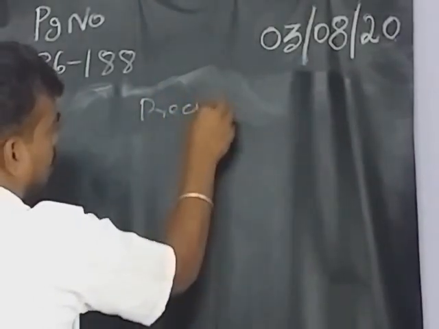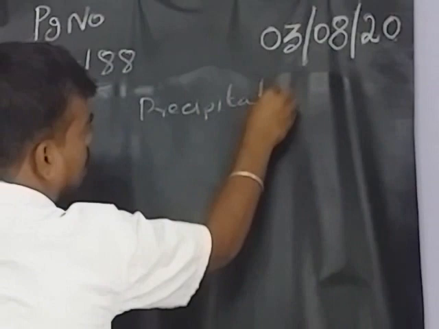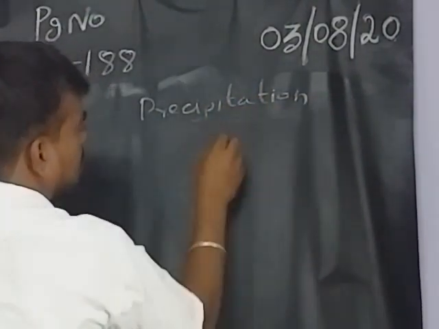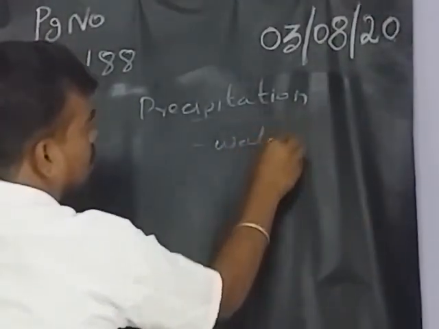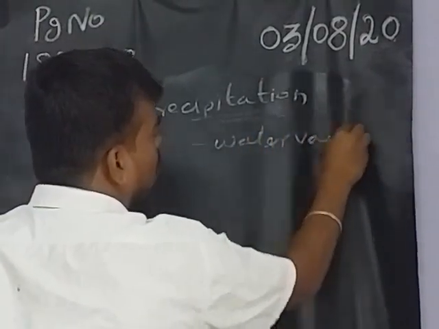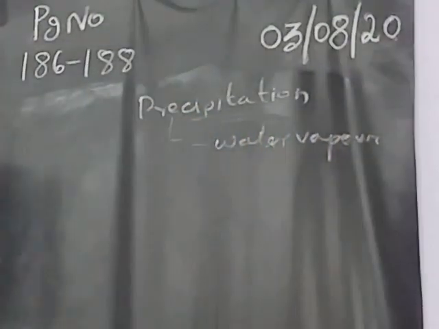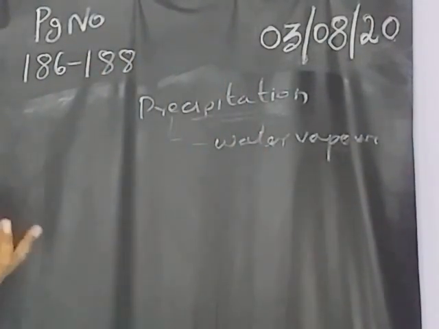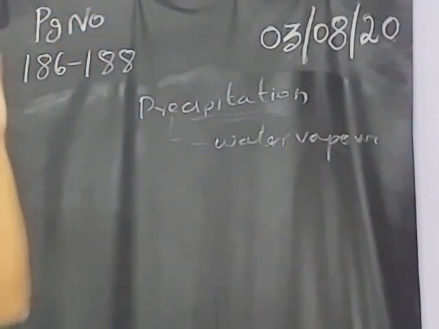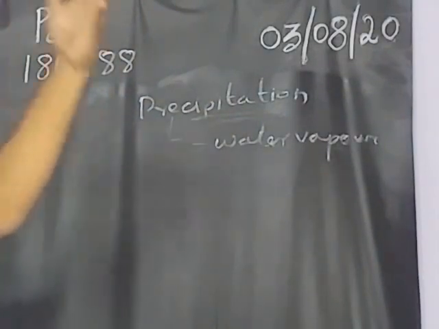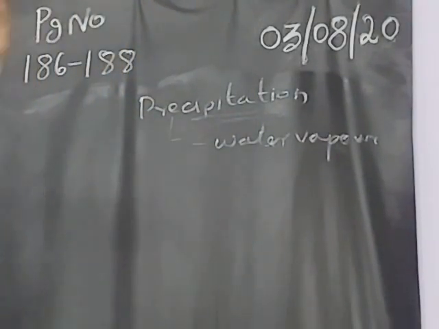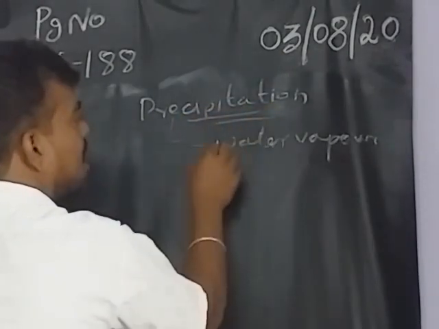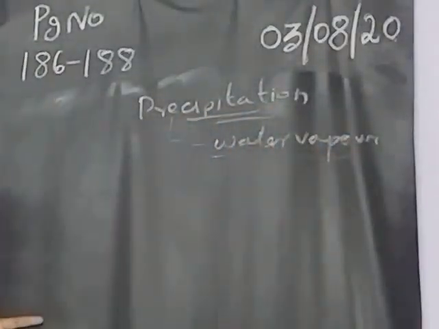Precipitation. First concept, water vapor. We already read about this water vapor. It will be like a cycle. From the lake, because of the high temperature, the water becomes vapor, then it forms as a cloud, the clouds move, and the temperature reduces, so again you will get rain. This cycle is called precipitation. That's the water vapor concept.